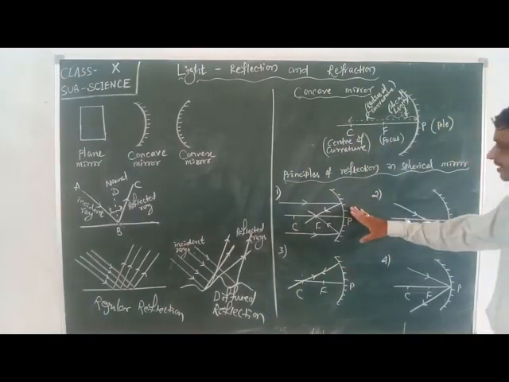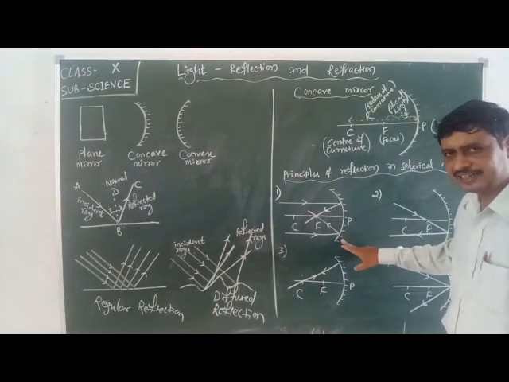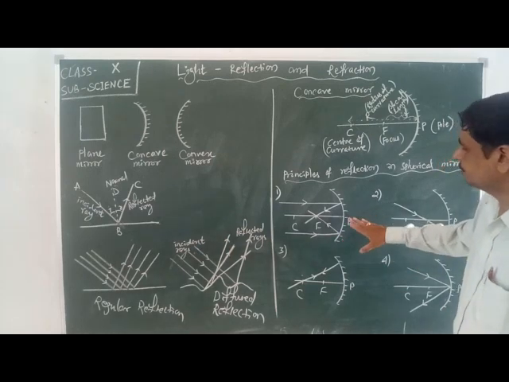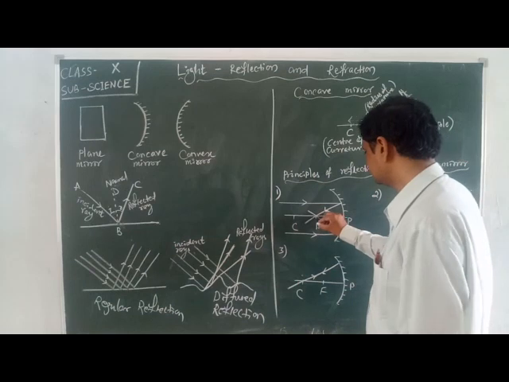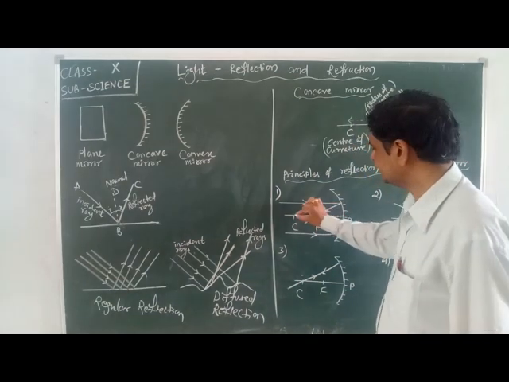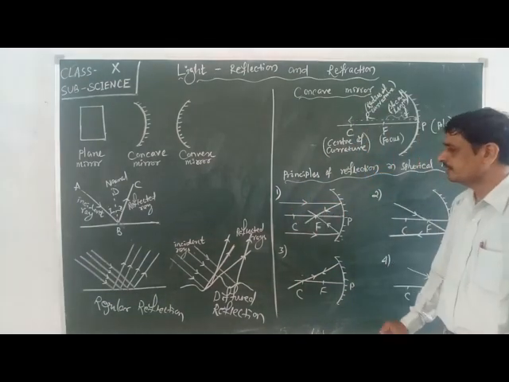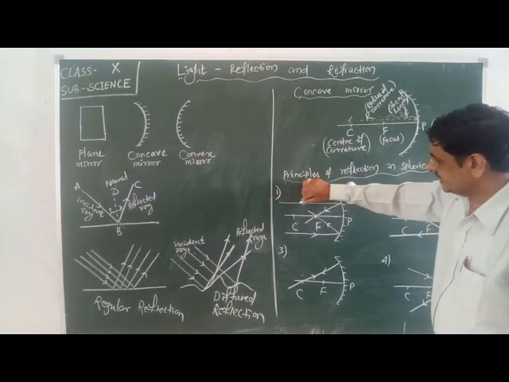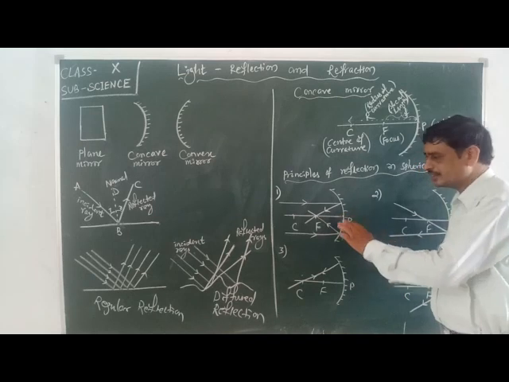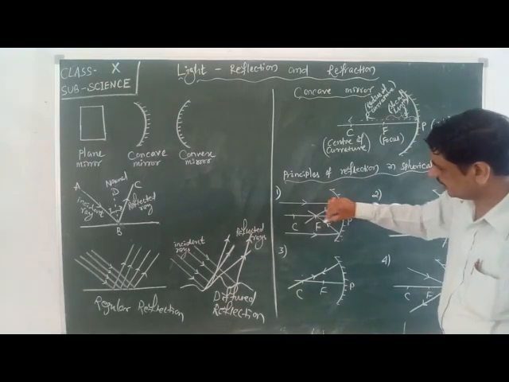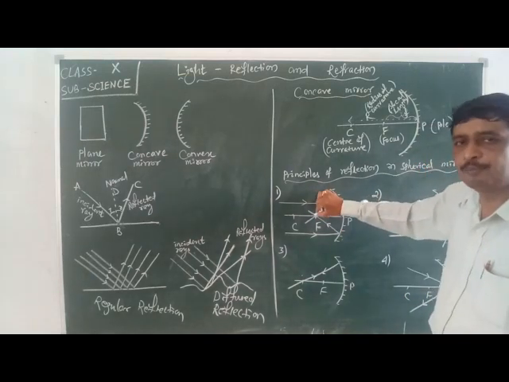First, look at the diagram. Here, a concave mirror is there. It is marked with pole, focus, and center of curvature. When the incident rays are coming parallel to the principal axis, after reflection, they all have to pass through the focus.